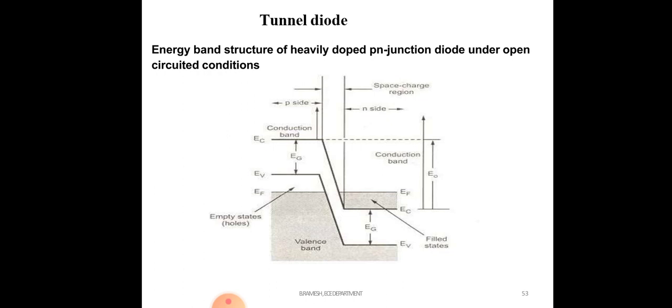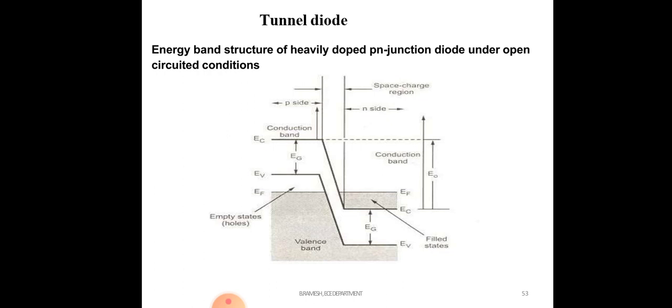Due to that, even without applying voltage we get some current. That phenomenon is called the tunneling effect. That phenomenon is quantum mechanical. Due to this quantum mechanical effect, the charge carriers moving from the P region to the N region constitute some current. That current is called the tunneling current.